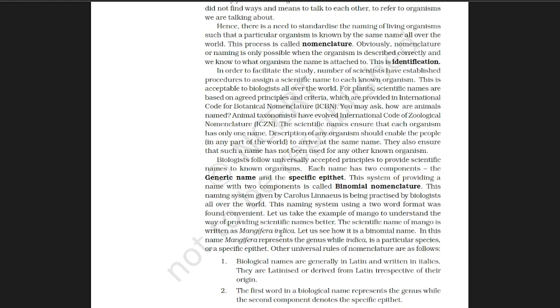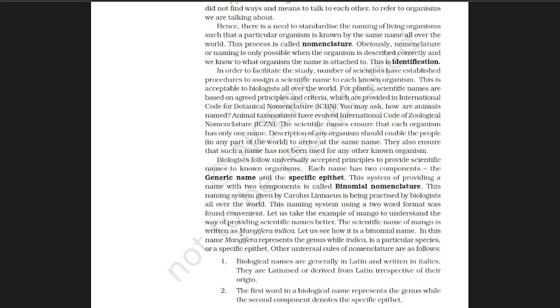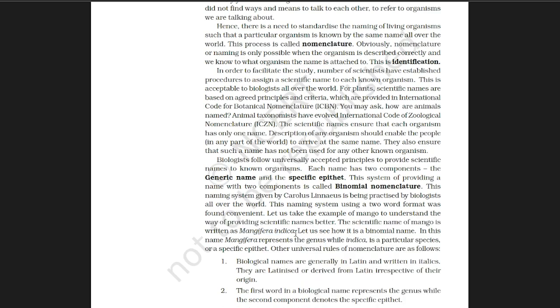For example, we know what a mango is. In different locations, mango is known by different names. But its binomial name is Mangifera indica. All around the world, the binomial name is the same: Mangifera indica for mango. So we can't confuse the name.